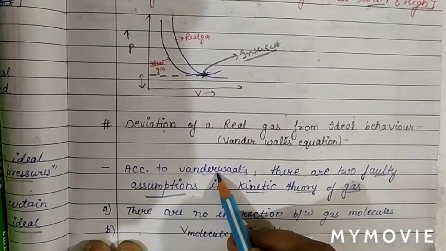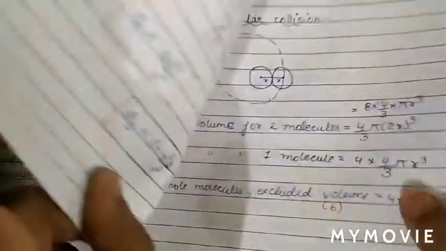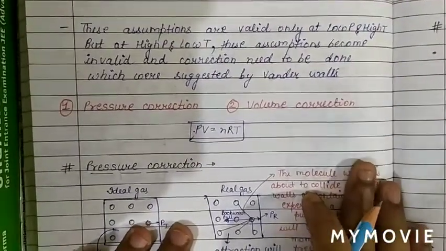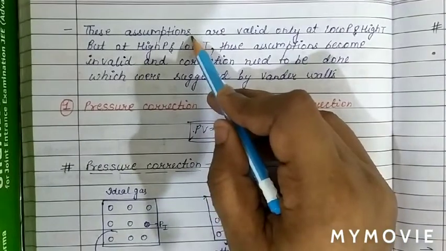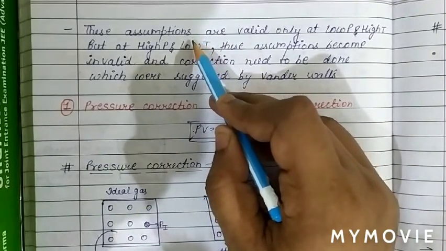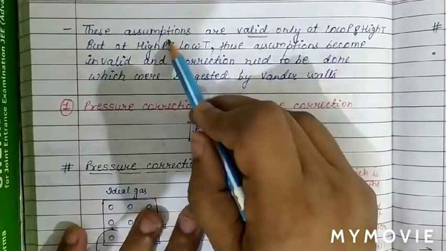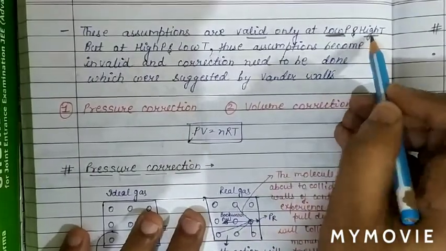So van der Waal made corrections to the equation. The assumptions are that the volume of gas molecules is less as compared to the total volume of gas, and the second assumption is no interaction. These two assumptions are valid only at low pressure and high temperature.